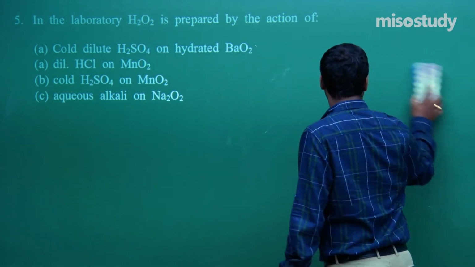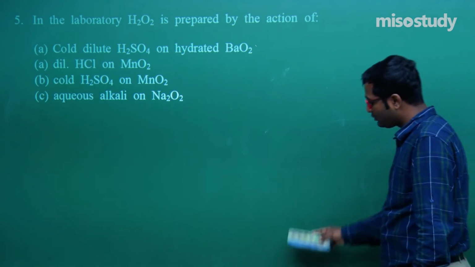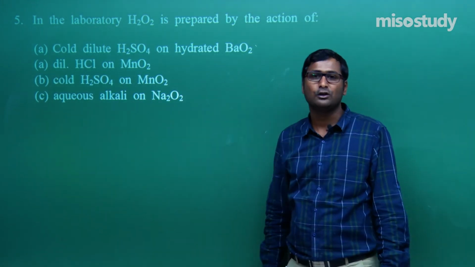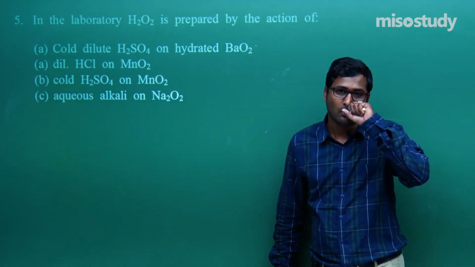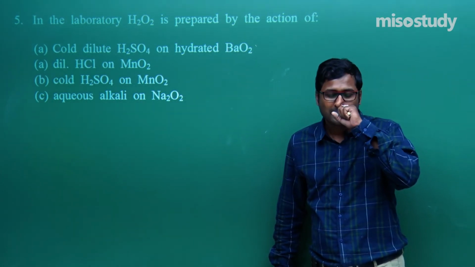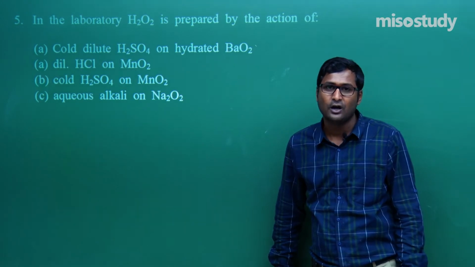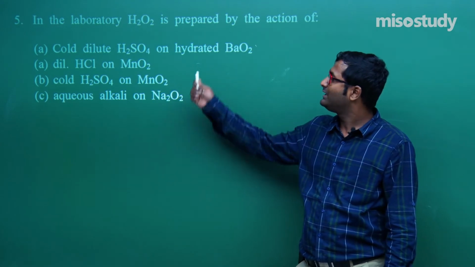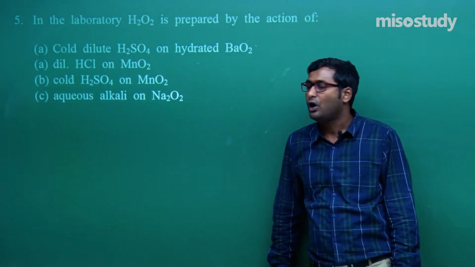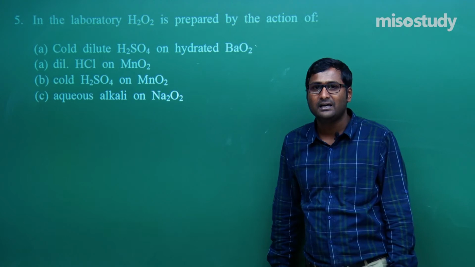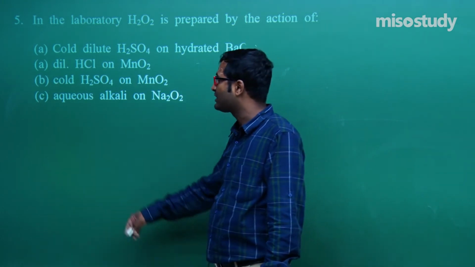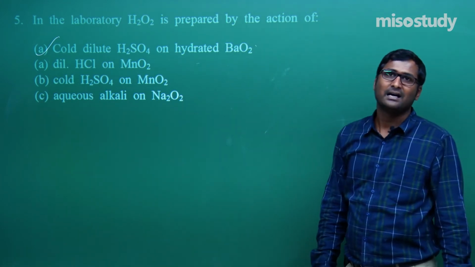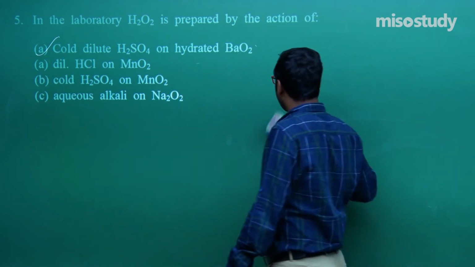Clear, friend? If you have any doubt, you can easily approach me. In this method, we can also use H3PO4. Clear to you? So, what is the method of preparation of H2O2? Laboratory method. So, cold dilute H2SO4 on hydrated BaO2. So tell me which option is correct. So this option is correct. Option A is correct.